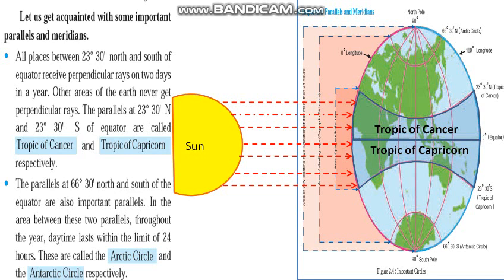The parallels at 66 degree 30 minute north and south of the equator are also important parallels. In the area between these two parallels, throughout the year, daytime lasts within the limit of 24 hours. These are called the Arctic Circle and the Antarctic Circle respectively.